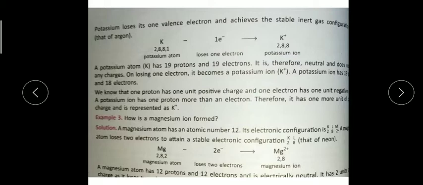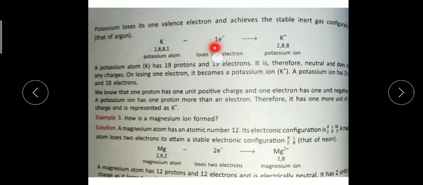Now one thing you should know, children: whenever they are donating, as we can see, potassium is donating 1 electron, so in a chemical reaction we will write like this. First you write potassium with its electronic configuration below the symbol, and then you put a minus sign, because 1 electron is being lost. Next you mention the number of electrons.